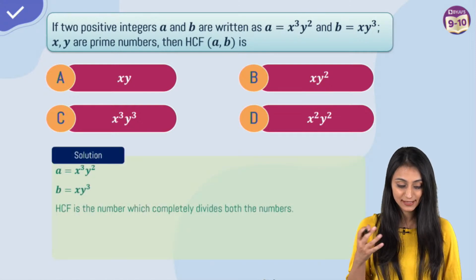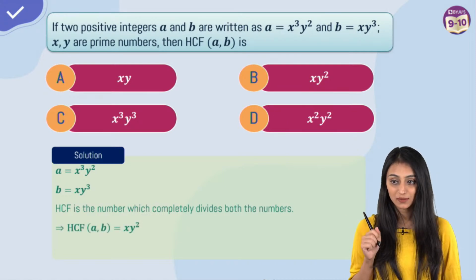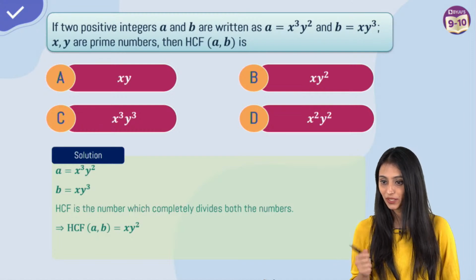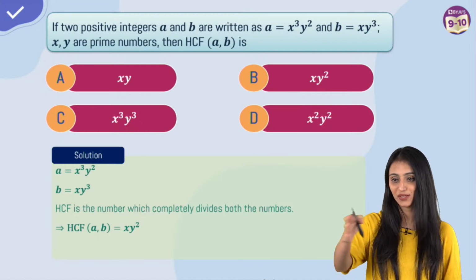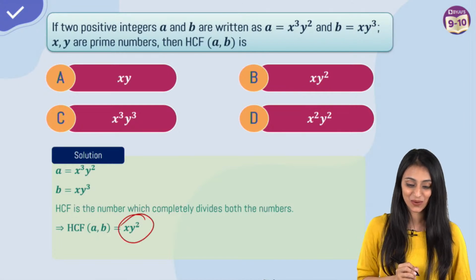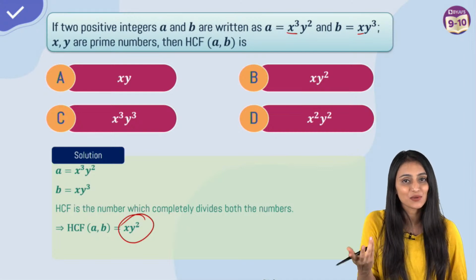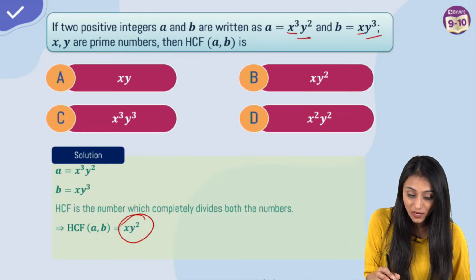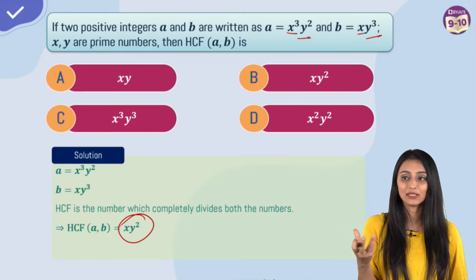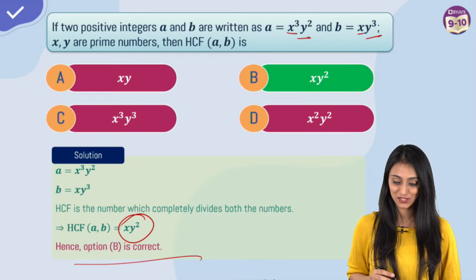These are the two numbers. HCF is a number that will completely divide both these numbers, right? Muskan, you need to check. I think maybe it's a typing error. It should be xy square. I'm sorry, I did not read that square. So it's going to be xy square, right? Because here we have got x cube, here x. So obviously x is common. Here we have got y square and y cube. What is common between them? Y square. So the answer would be option B. That's the right answer for this question.